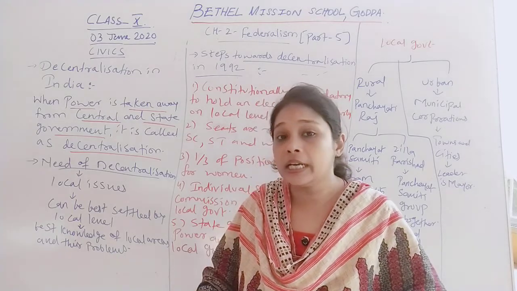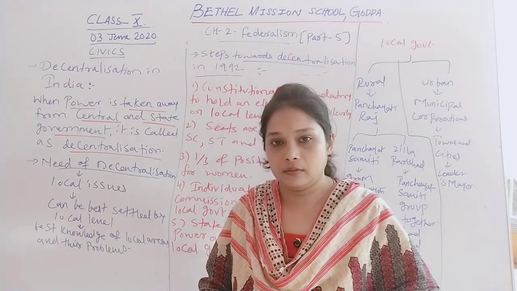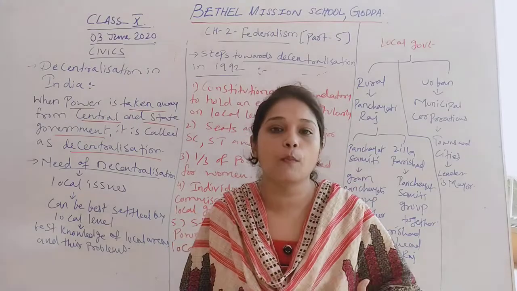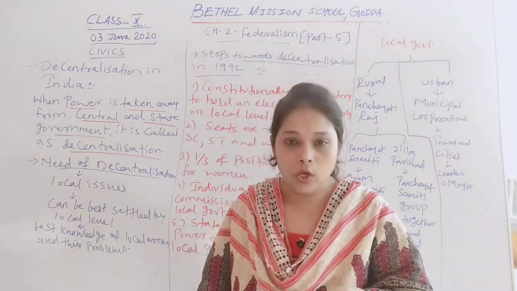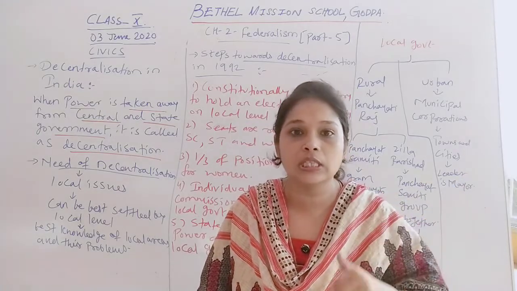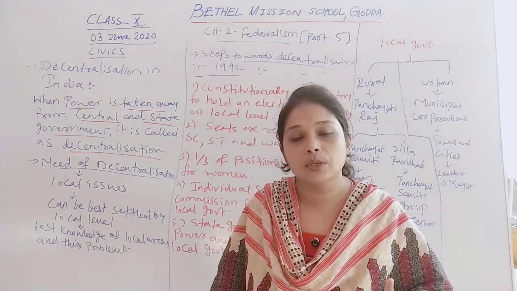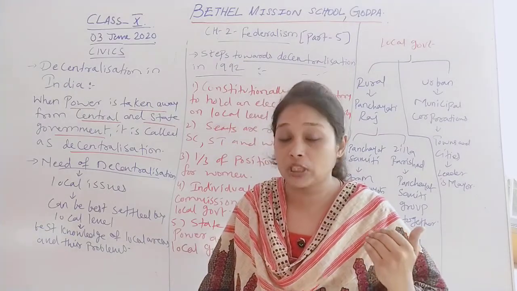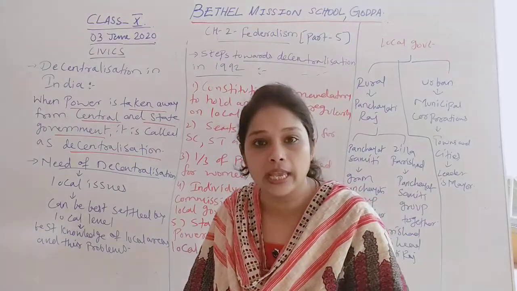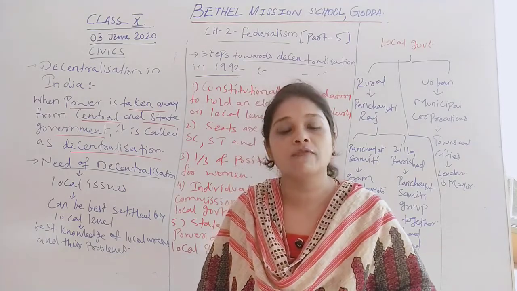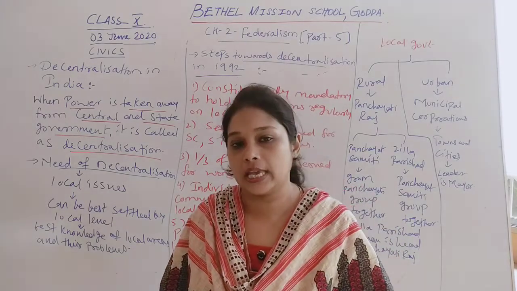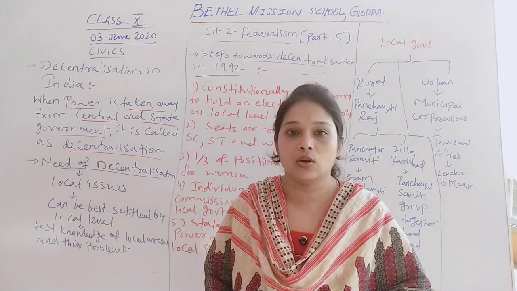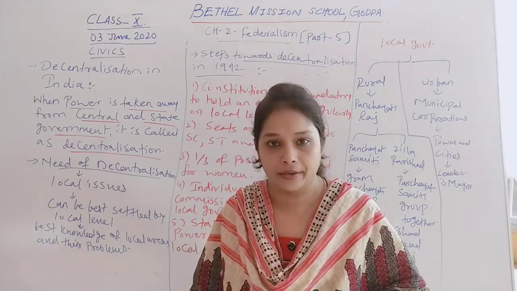And thirdly, we have local government. The local government has the responsibility to solve the problems of local areas, because it is not possible for the central and state governments to understand the problems of local areas or to reach out to them. That is why, to solve the political problems of local areas and take decisions in local matters, there is a local government.